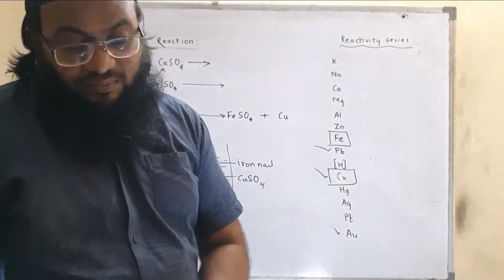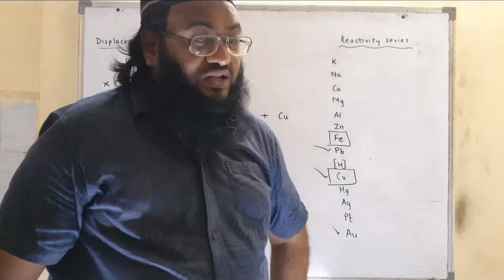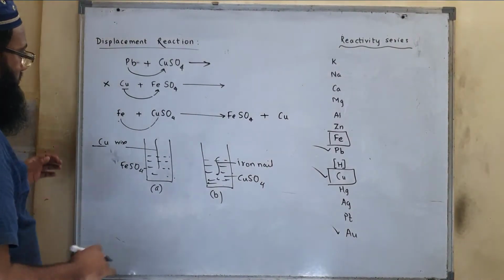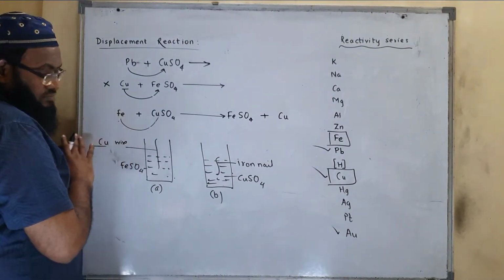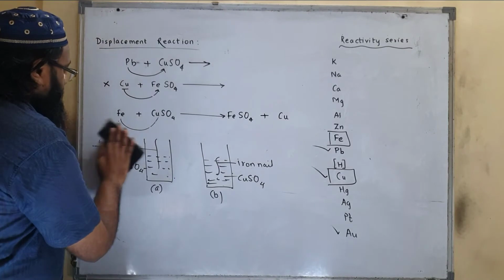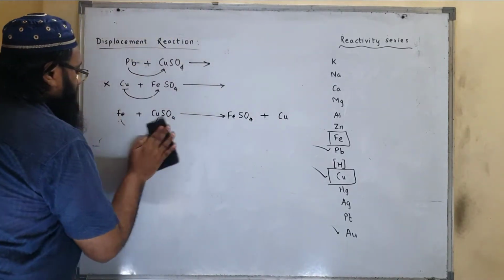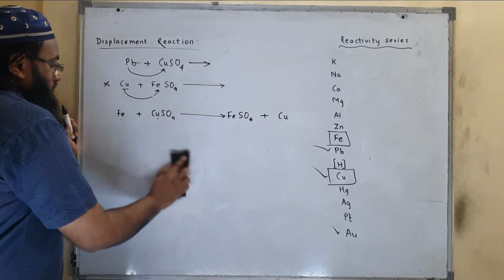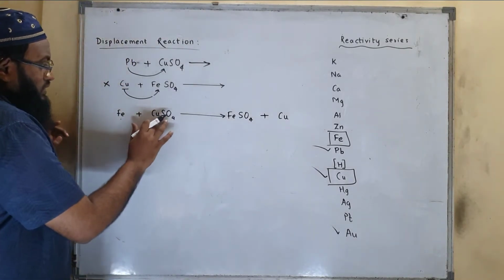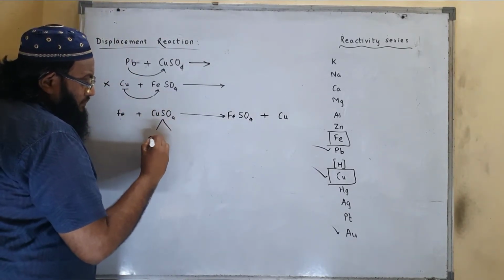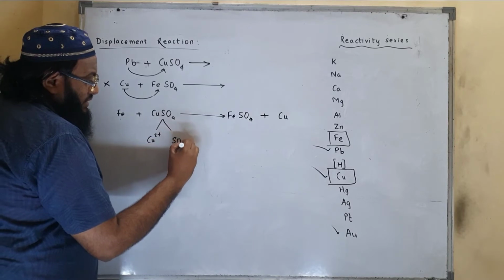The reaction in which the place of the ion of, here copper sulfate, it will form which ions? Cu2 plus and SO4 2 minus.